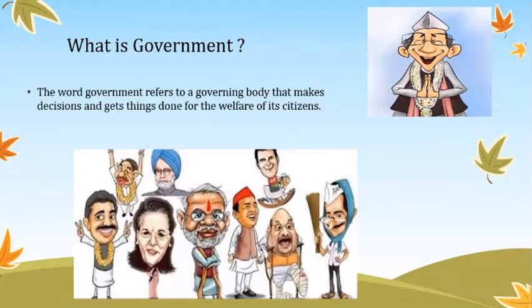So what is government? Let's read about it. The proper easy definition of government is: the word government refers to a governing body that makes decisions and gets things done for the welfare of its citizens. For welfare of the citizens, we have a proper example today itself. Our government decided for the welfare of citizens the lockdown during the COVID-19 pandemic. So this is one well-known decision that the government has taken.